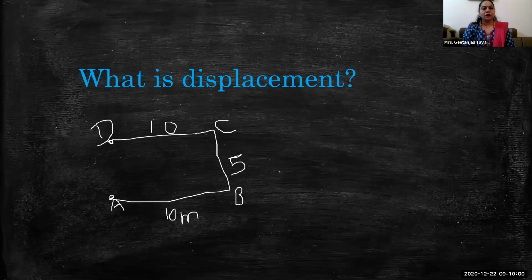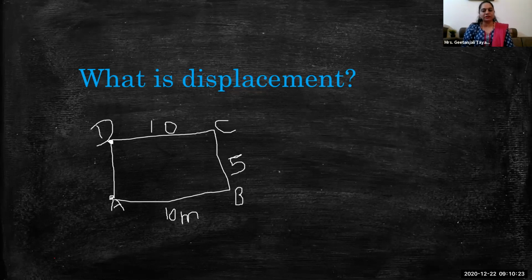If this person comes back to point A, how much displacement is there? Zero displacement. Very correct. The displacement is zero, because there is no difference between the starting point and ending point.